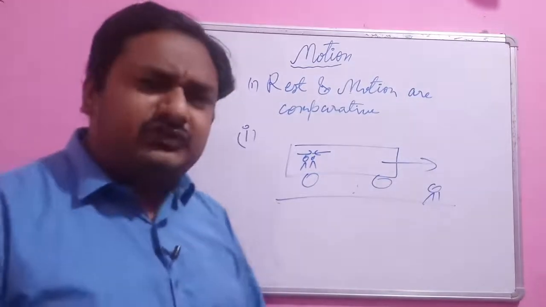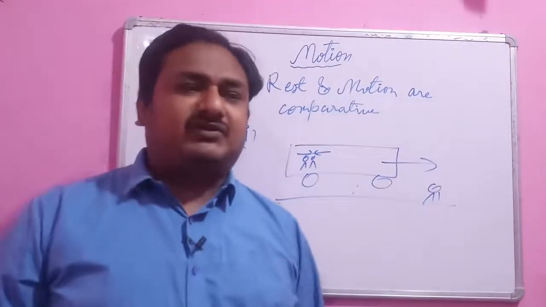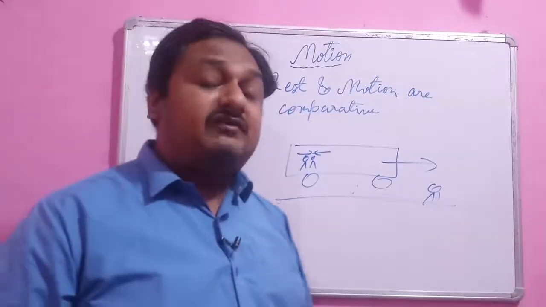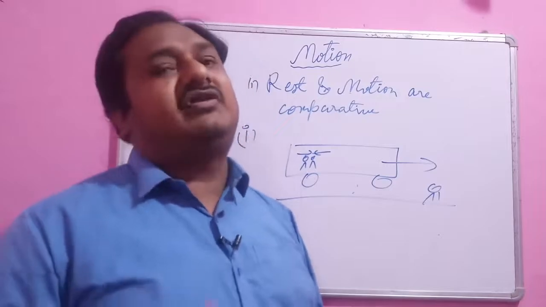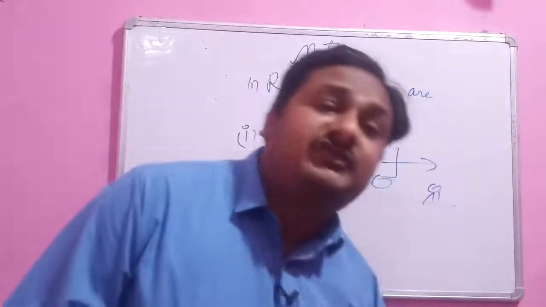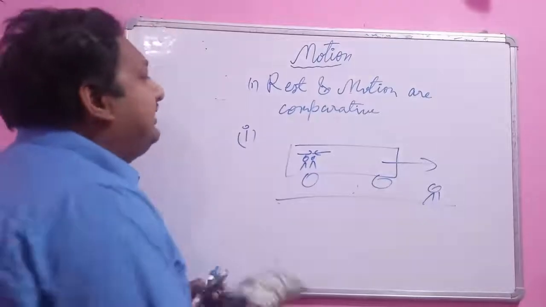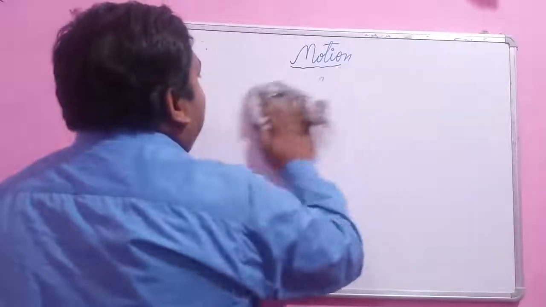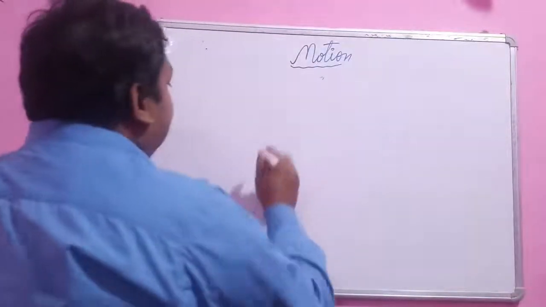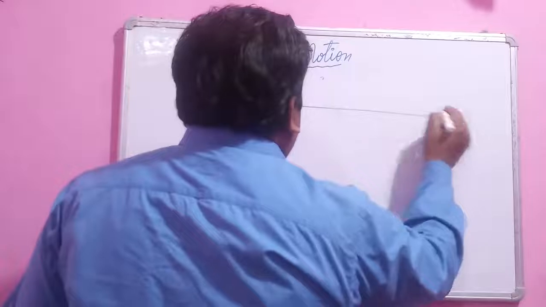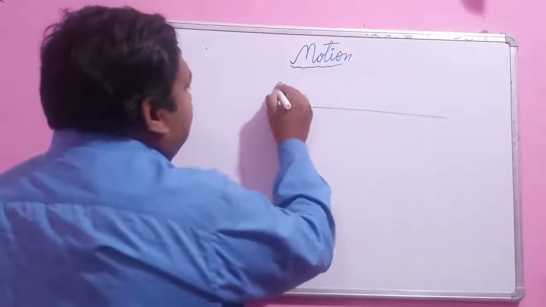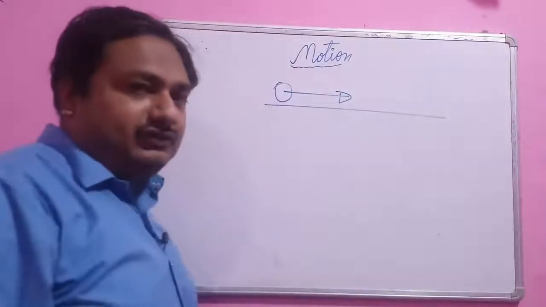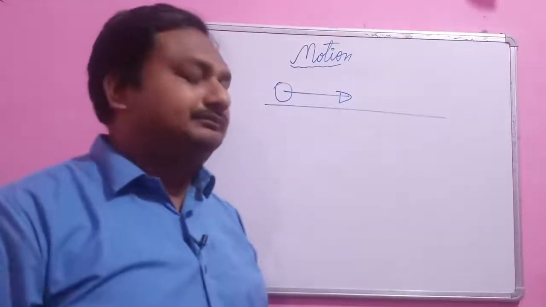Most motion in our daily life is very complex. Some is rotating, some is vibrating. So in our course we are going to learn a very simple case of motion, that is straight line motion. Straight line motion is a motion in which we assume that the object always travels in a straight line. That is the simplest case of motion. So in our analysis, we will consider that the object always travels in a straight line.